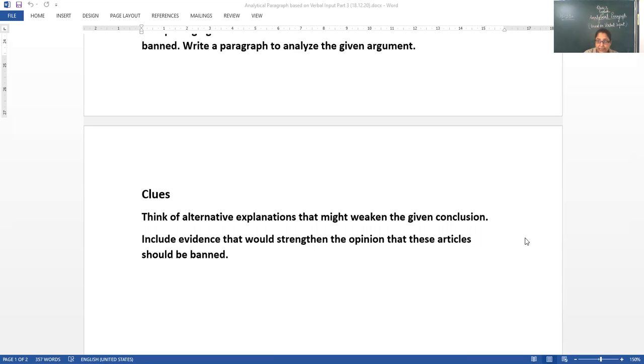So we need to create 3 to 4 strong points within a word limit of around 120 words. Include evidence that would strengthen the opinion that this plastic must be banned.